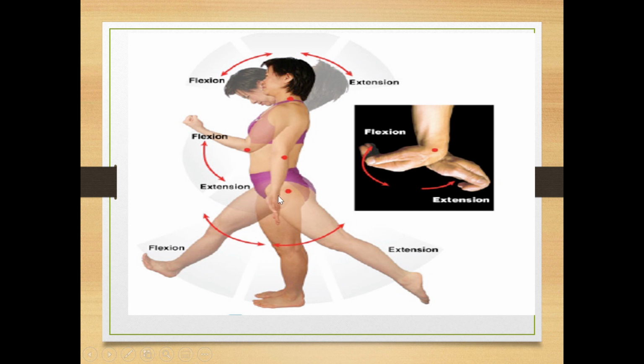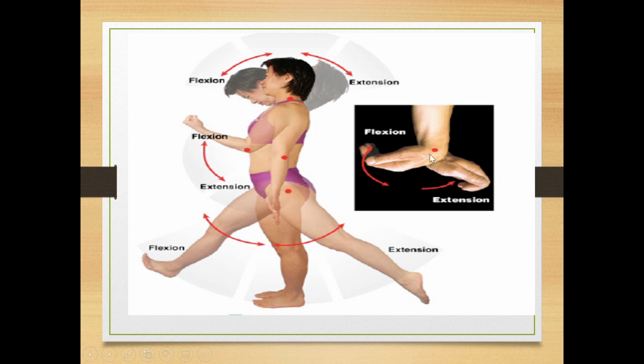Flexion, extension. In the lower limbs, you move the limb in the anterior direction. That is flexion. Again, you bring it back and go towards the posterior. That is extension. So this is the anterior part and this is the posterior part. You move the legs towards the anterior part, flexion, and when you move the limbs towards the posterior part, it is extension.